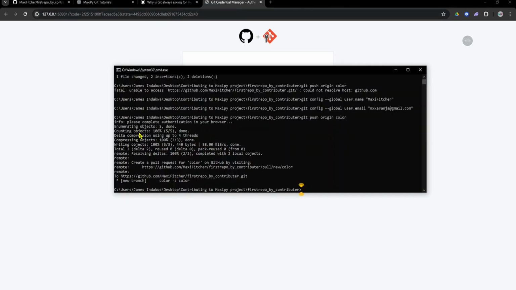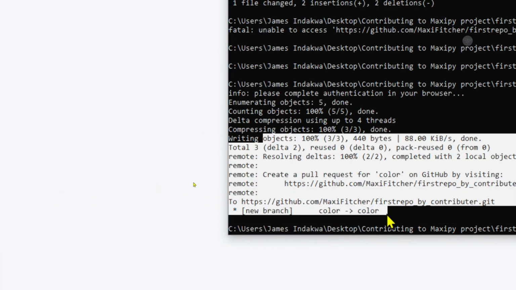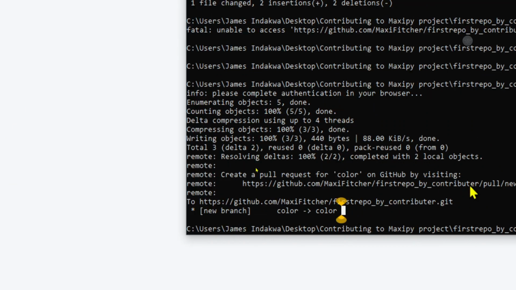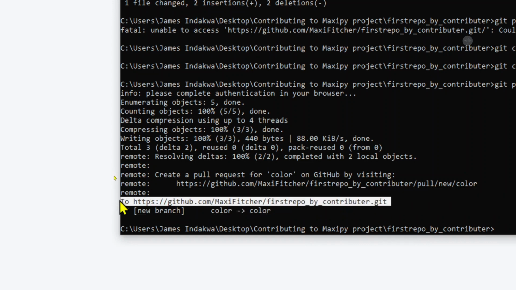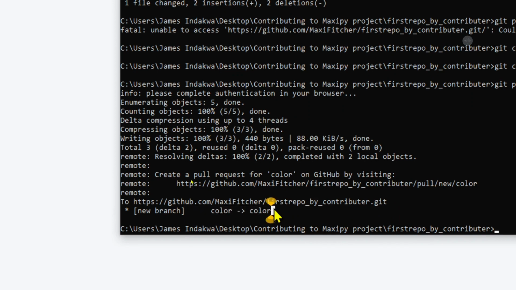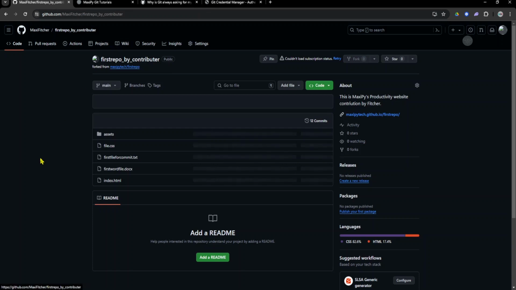So if I go back to my command prompt, it is saying that compressing remote, there is HTTP. Color to HTTP is now the name of my repository that I just cloned. The branch is color, as you have noted. Right, now let me go to my account and see what has happened.